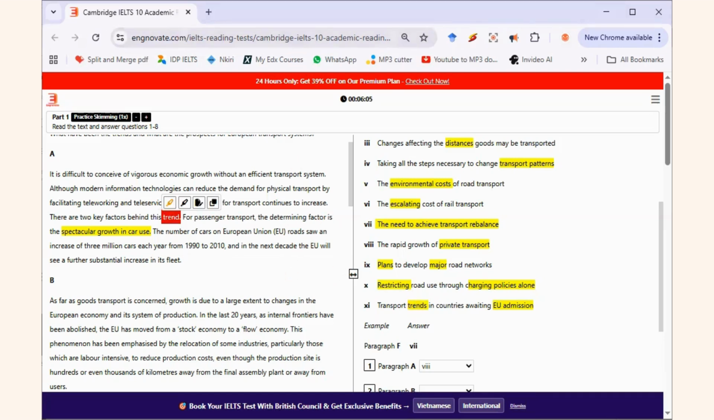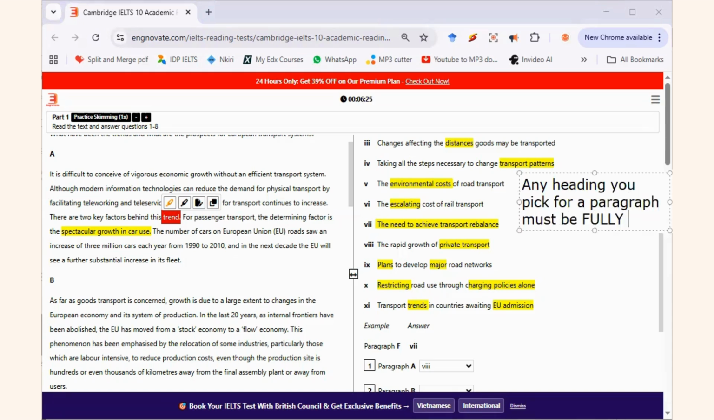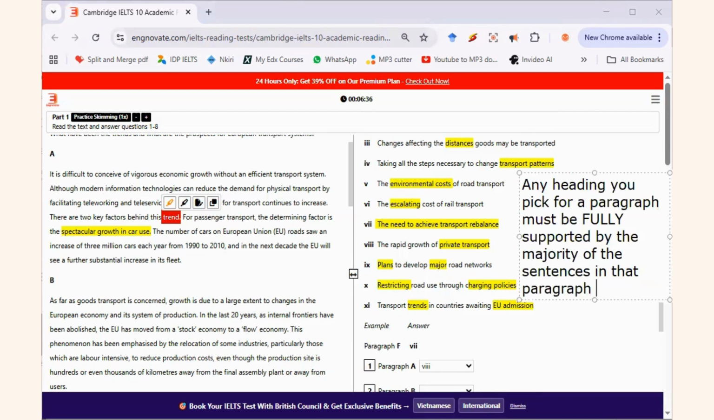Any heading you pick, let me type out this rule. This is a rule I always give anytime I'm teaching matching heading questions. Let me give you that rule. I want you to write it down. You can just take a snapshot. Okay? Any heading you pick for a paragraph must be fully supported by the majority of the sentences in that paragraph or by all the sentences in that paragraph. This is very, very important.